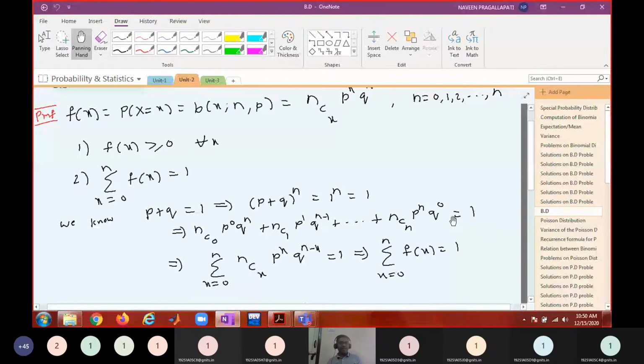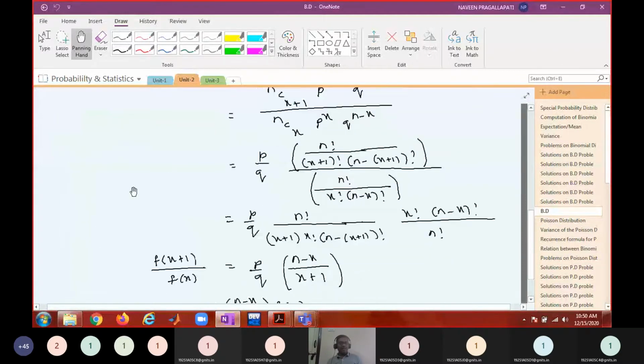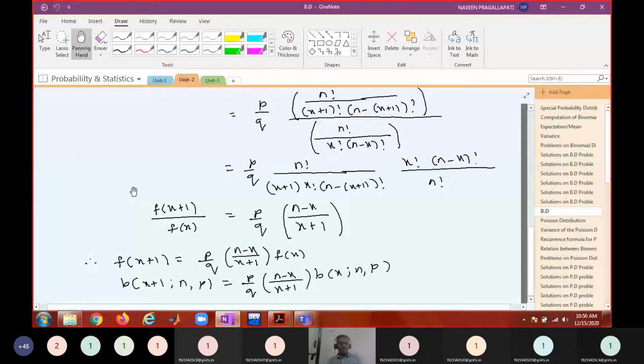And after that, I think we have derived a recurrence relation for the binomial distribution. You can obtain the x plus 1 number of successes binomial probability using the current x number of successes binomial probability, like this. So this is a recurrence relation. What do you mean by recurrence relation?